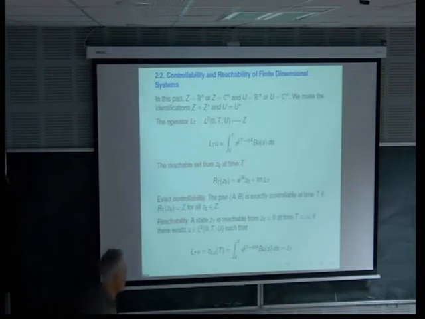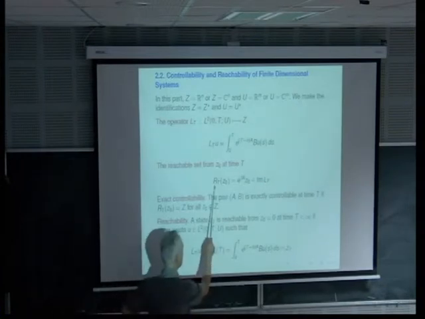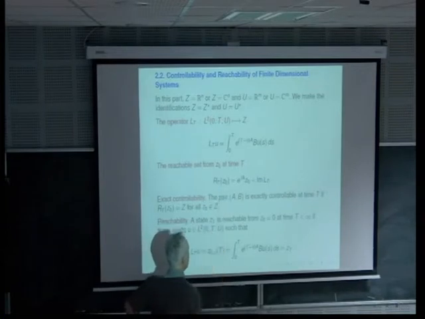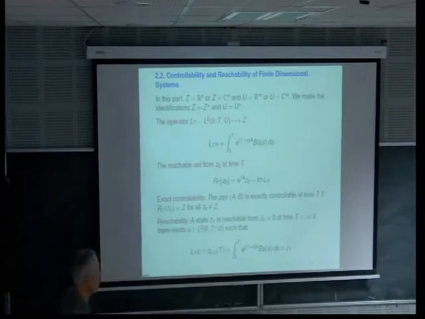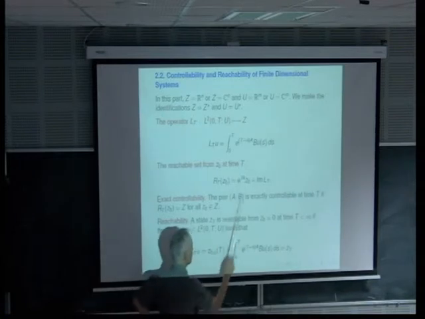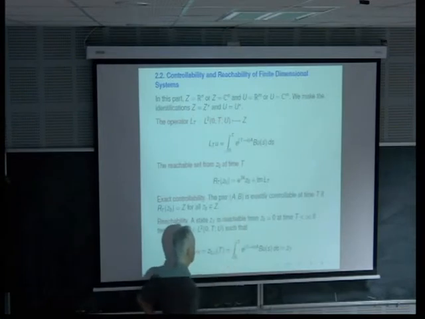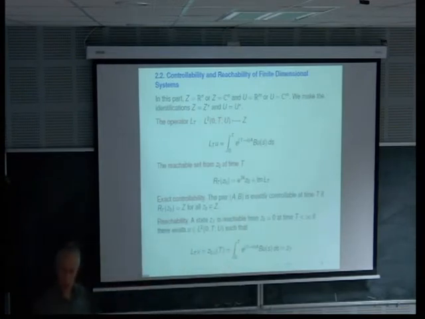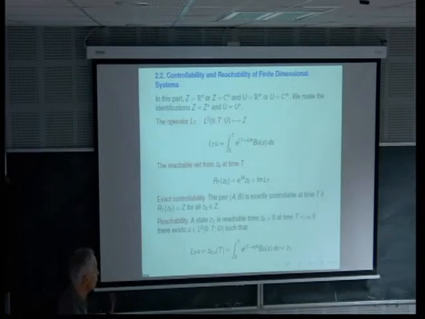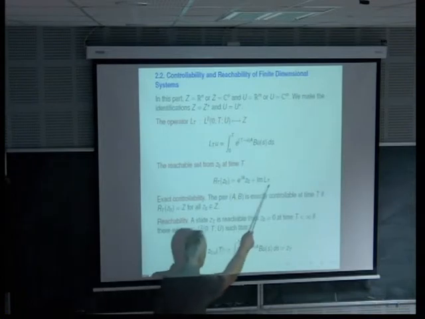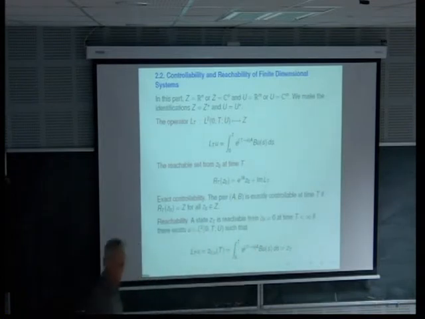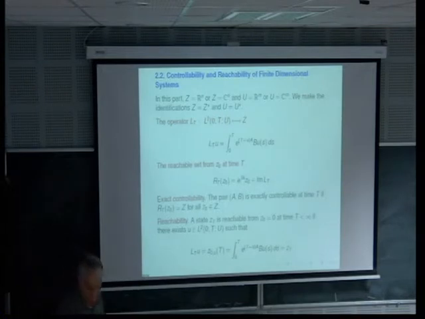Or you can say, okay, what I can reach at time t, starting from Z0, is the part corresponding to the initial condition plus the image of this operator. And so you understand that saying that the pair AB is controllable at time t is equivalent to the fact that your operator here is a surjective operator.